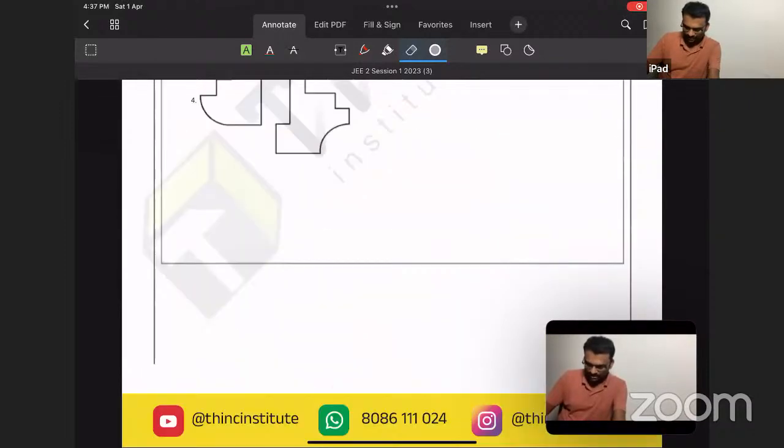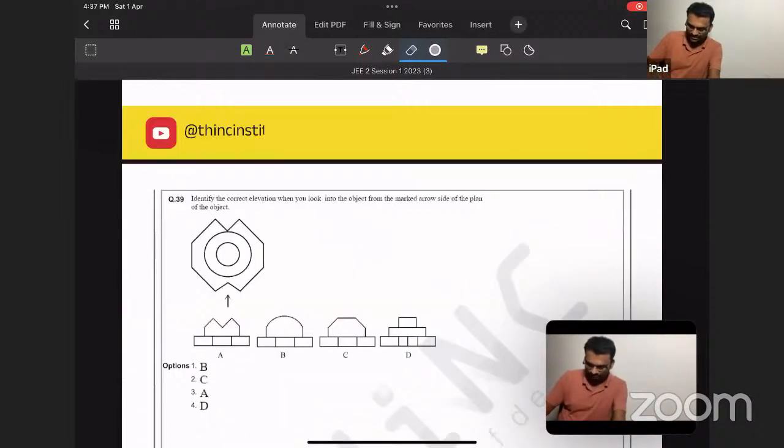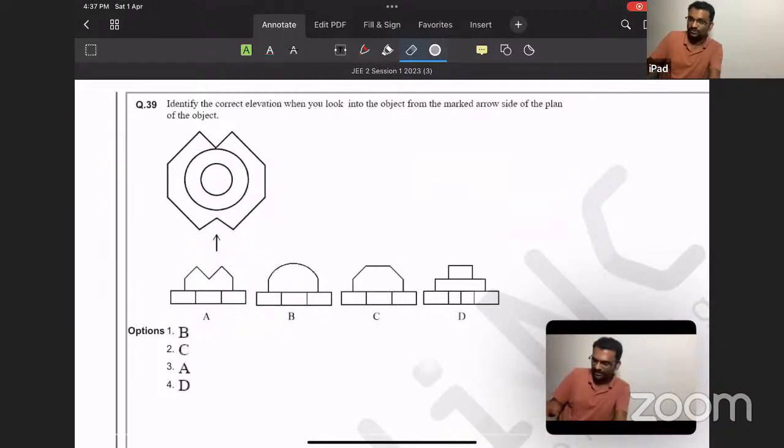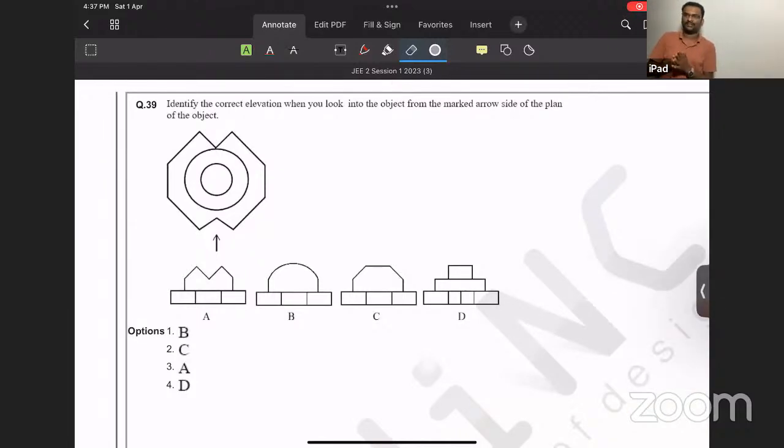So here you can find a question, and I will give you a few seconds to put your answer. You guys can put your answer in the chat. I'm looking into your answers in the live chat. You can just go with your thoughts. Over here, you can find a top view. You need to identify how it will look from the front.